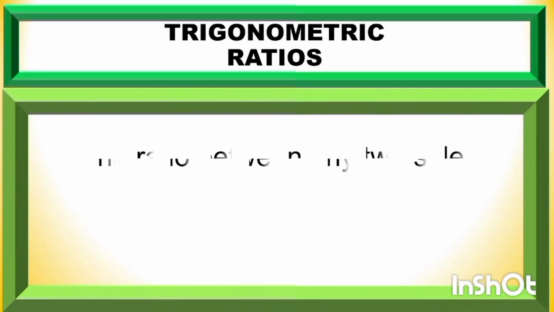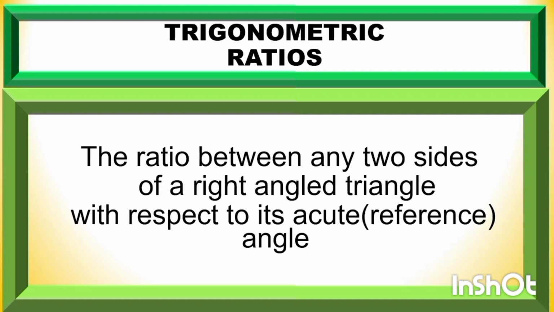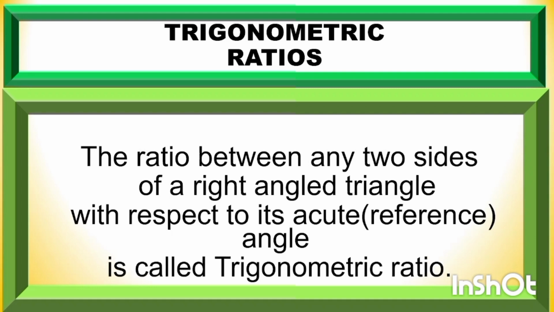This is my second period. Trigonometric ratio. The ratio between any two sides of a right angle triangle with respect to the acute angle, the reference angle, is called a trigonometric ratio.